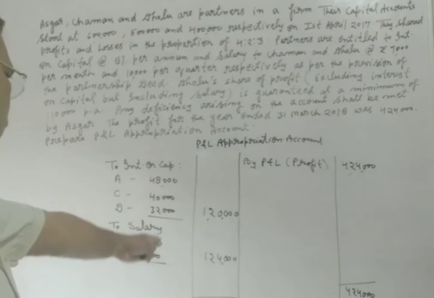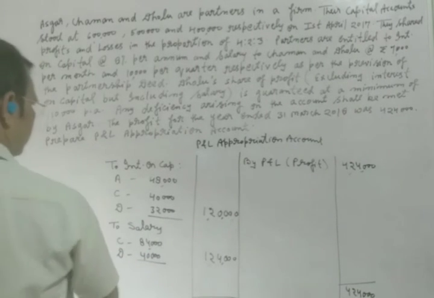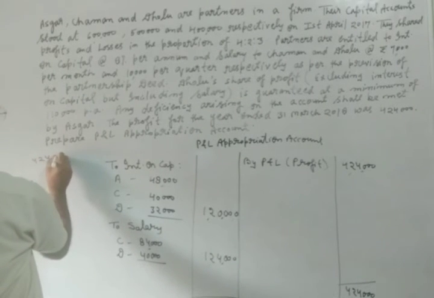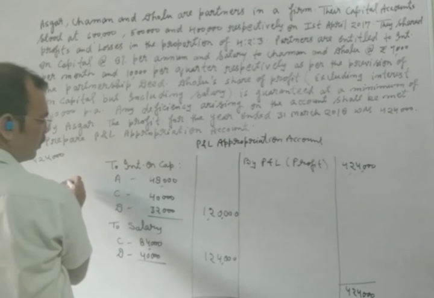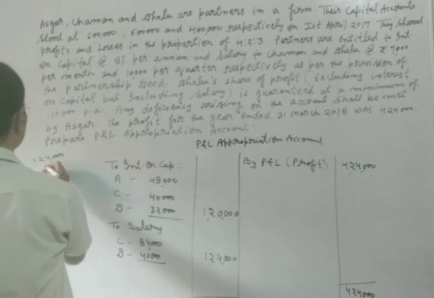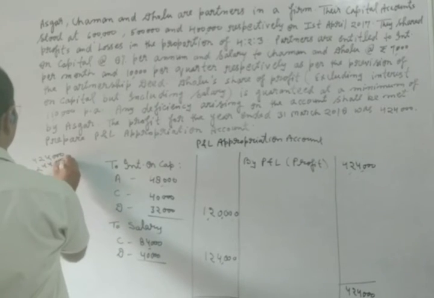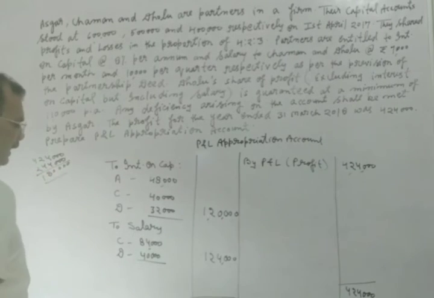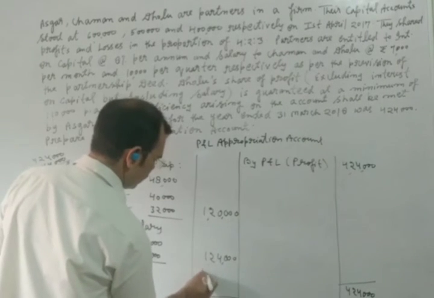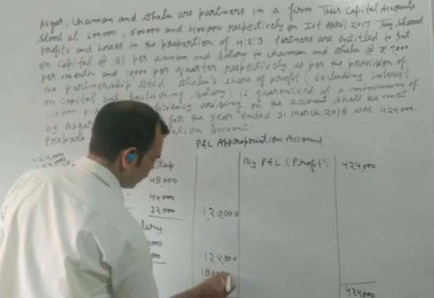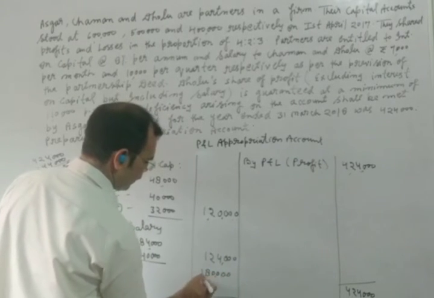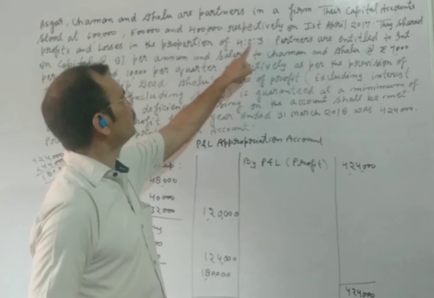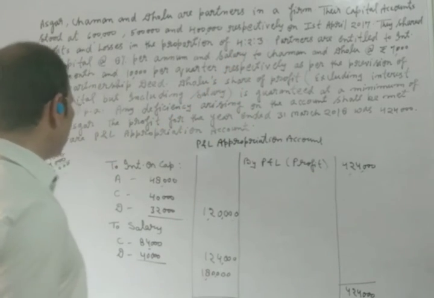After doing this, we will find the profit. Now we will find the balance. One lakh 80,000 will be left here. We will write here. And it will be distributed as per the ratio given in your question 4:2:3. Now you will see the calculation.